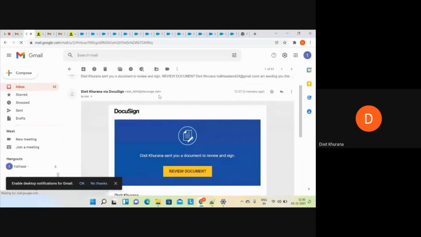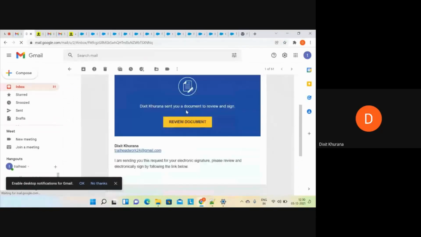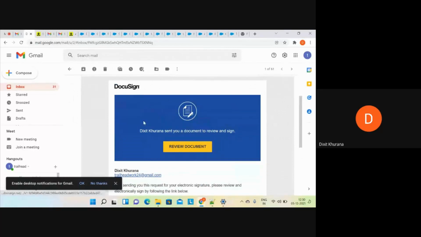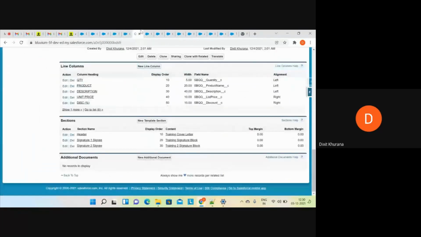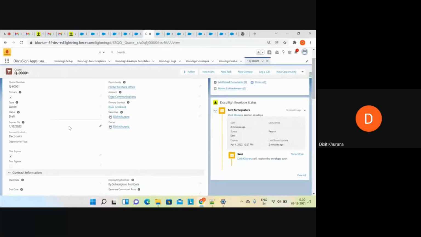This is the document. Now I have just received this document, right? So I won't be signing this document. What I want to explain here is, let's suppose somehow you have sent the wrong document. Now you want to cancel this document. What you will do is you will click here.